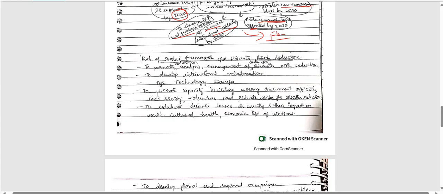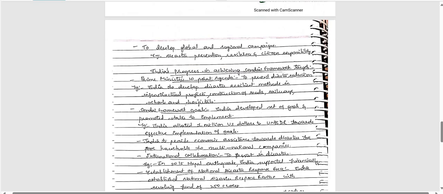So here, to promote collection, analysis, management, and sharing of data for disaster risk education. Next, to develop international collaboration, technology transfer also very important here. Next, coming to promote capacity building also, to evaluate disaster losses in the country especially, right? To develop global and regional campaigns also, right? Disaster prevention, resilience, citizen responsibility. India's progress in achieving Sendai Framework targets is the second important keyword here.